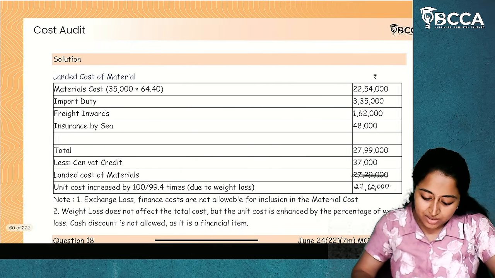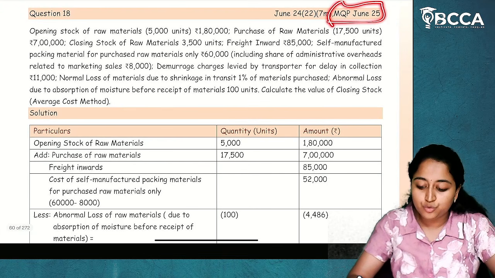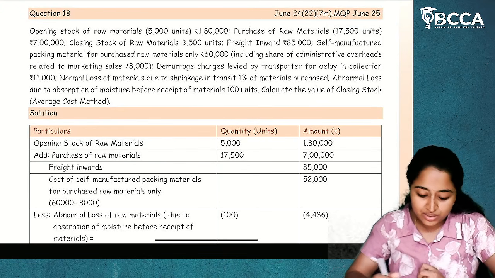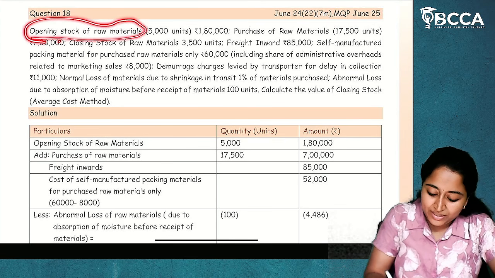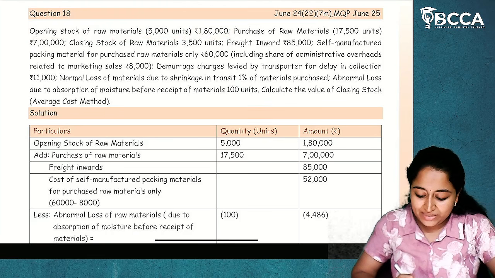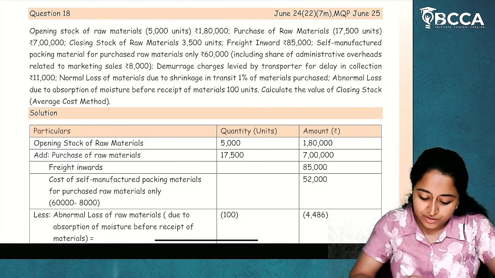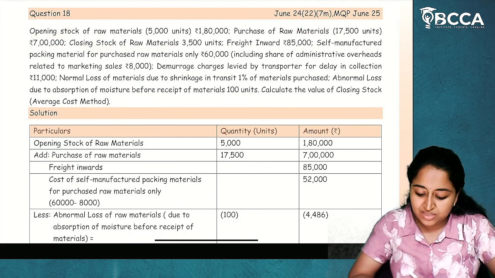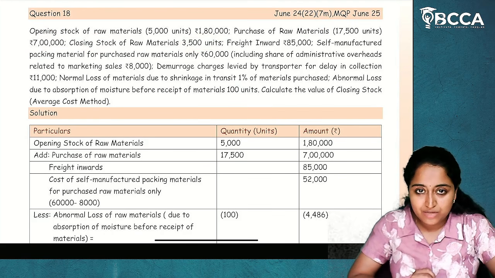Now, there is another question of CAS 6 of the average cost method. This is an MQP June 2025 question, which is our recent MQP question. Now, what is there? We'll see. Opening stock of raw material is given to us, 5,000 units at rupees 1,80,000. Purchase of raw material is given, 17,500 units for 7 lakh rupees. Closing stock of raw materials is also given. Opening stock, closing stock, purchase of raw materials is given to us. Closing stock value is not given. Only units are given, 3,500 units.